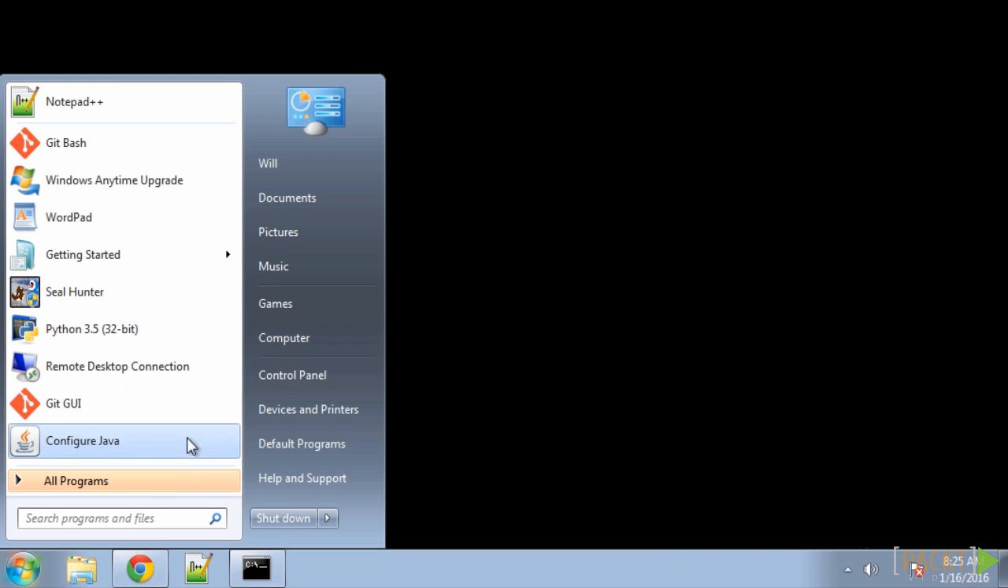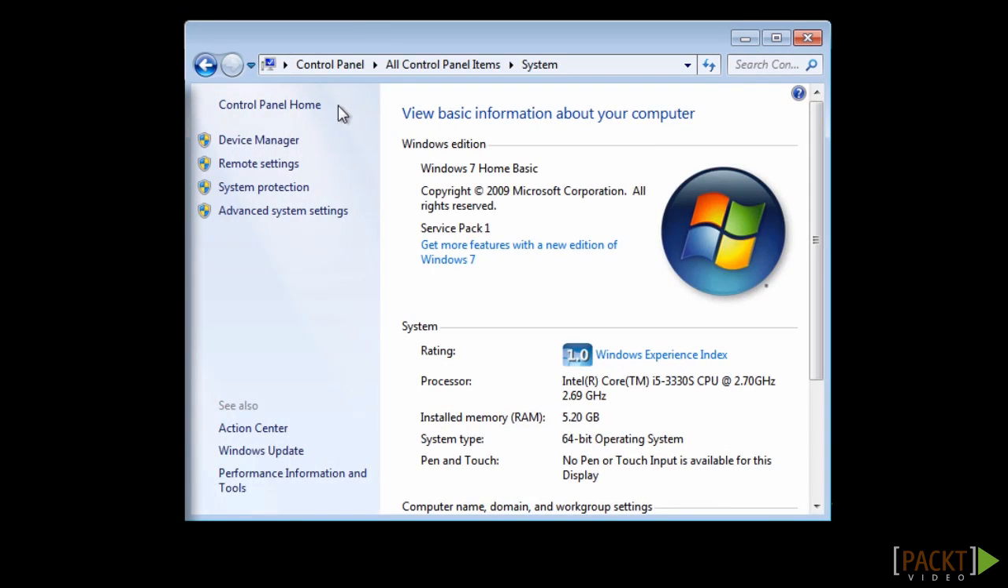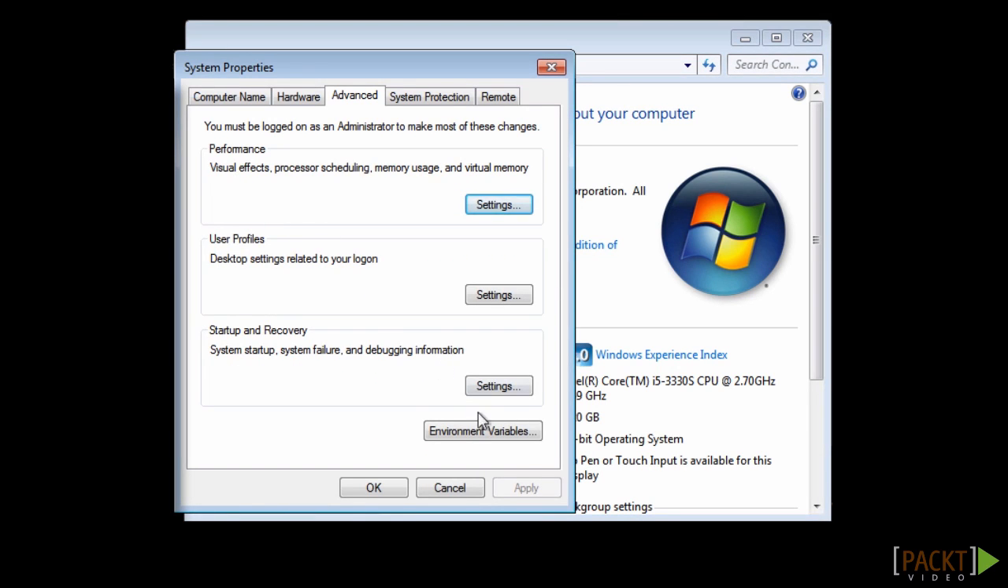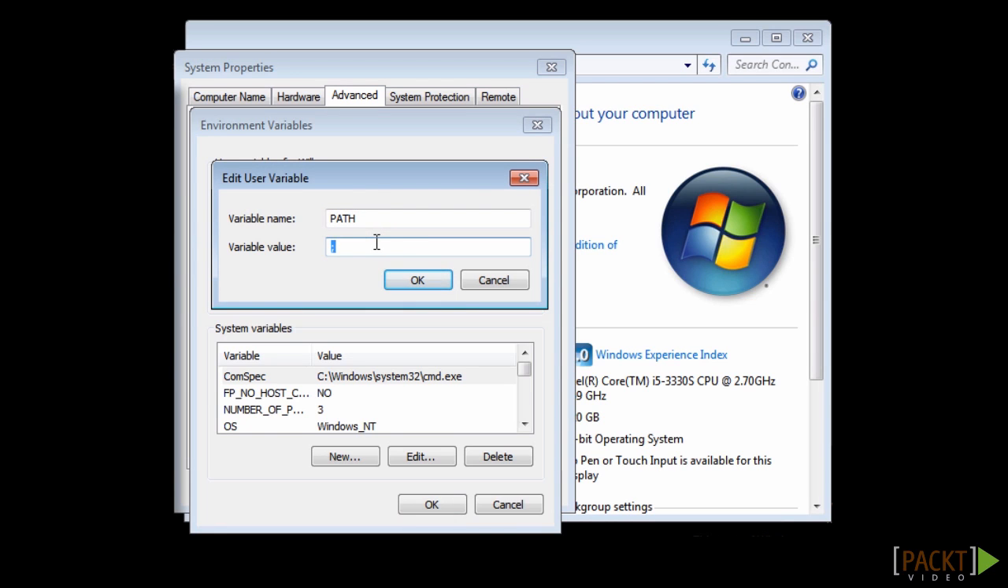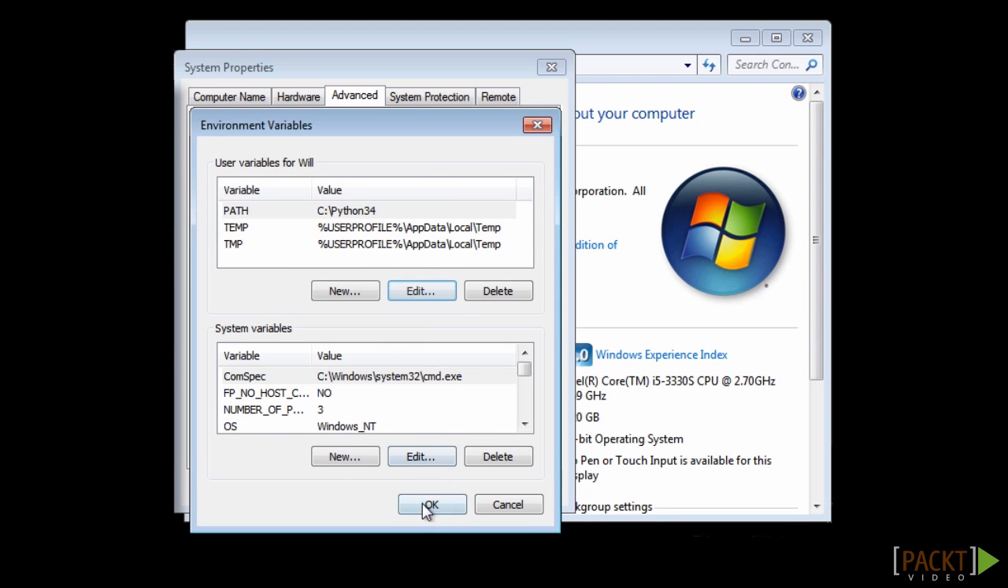Next, go to Computer, System Properties, Advanced System Settings. You will have to be an administrator for this. Environment Variables. Click on the path value, click Edit, and then paste in the path to where the Python interpreter is. And what this will do is it's going to add every executable in that library to our path so we can run the Python interpreter from the command line. Okay, it was that easy.